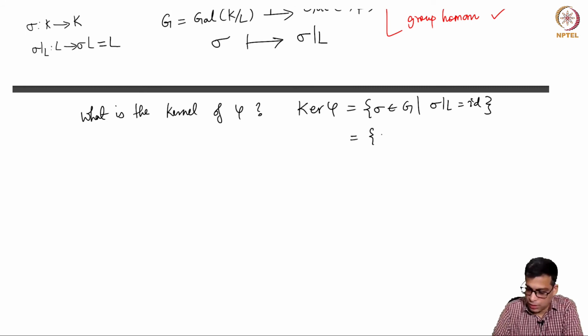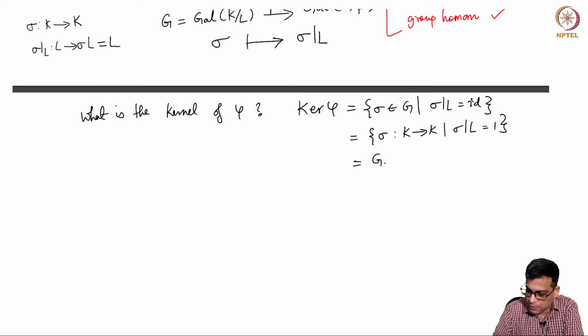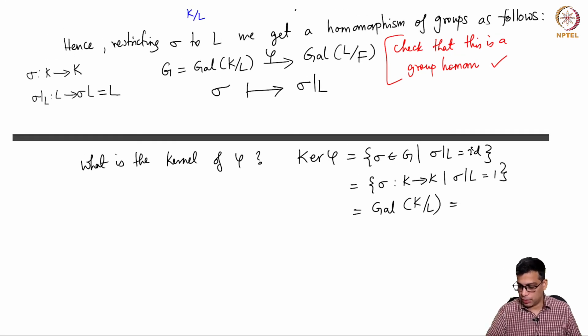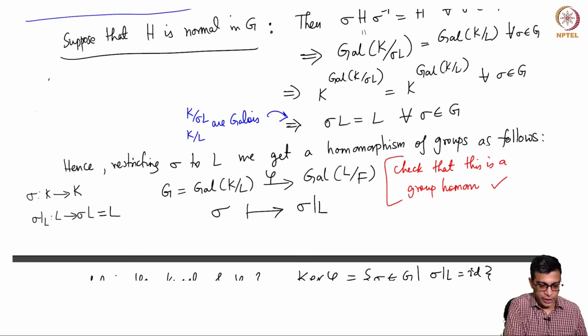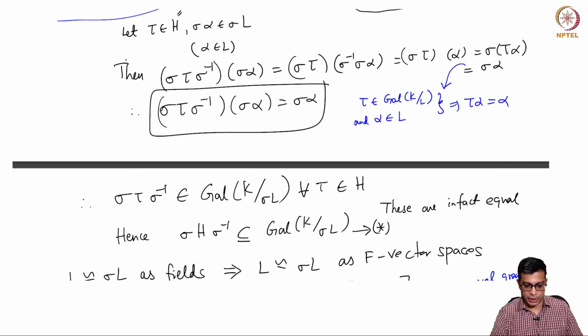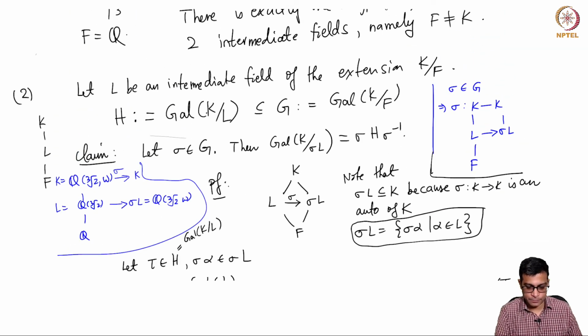That means σ is an automorphism from K to K such that σ restricted to L is 1, but this is precisely Gal(K/L). And this is H, of course. H is Gal(K/L), as I should keep reminding you, that we fixed at the beginning. L is Galois, H is Gal(K/L).